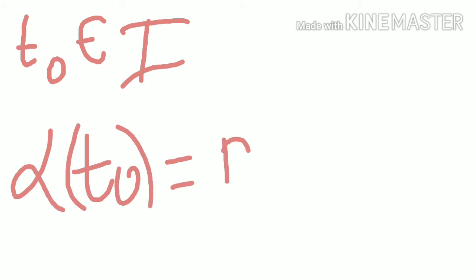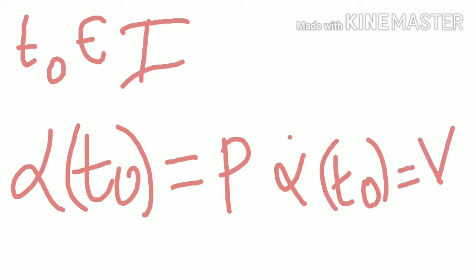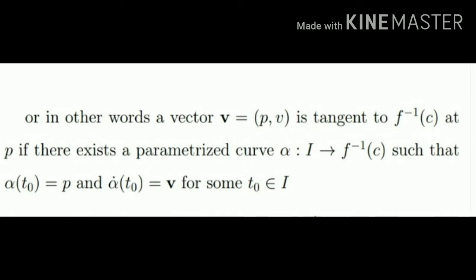And we know that v is a velocity vector of a parametrized curve alpha at the point P if there exists a t naught belonging to I such that alpha of t naught equals P and alpha dot of t naught equals the vector v at the point P. So, we can say that a vector v at a point P in f inverse of c is tangent to the level set f inverse of c at P if there exists a parametrized curve alpha from I to f inverse of c such that alpha of t naught equals P and alpha dot of t naught equals v for some t naught belonging to I.